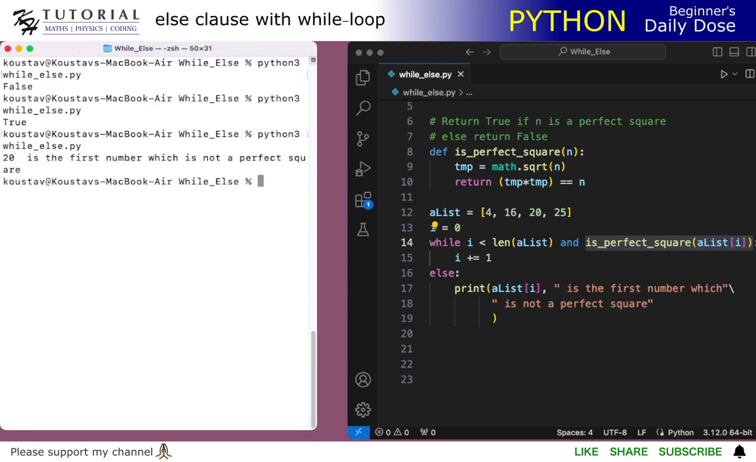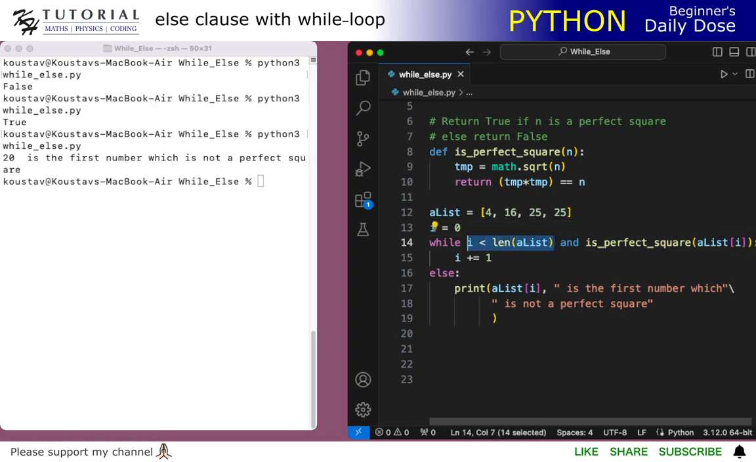Fine, but what if all the numbers were perfect squares? All the numbers were perfect squares, so we will eventually find no such number which is not a perfect square. So in that case, this will always be true, and the entire while condition will be false only because of this.